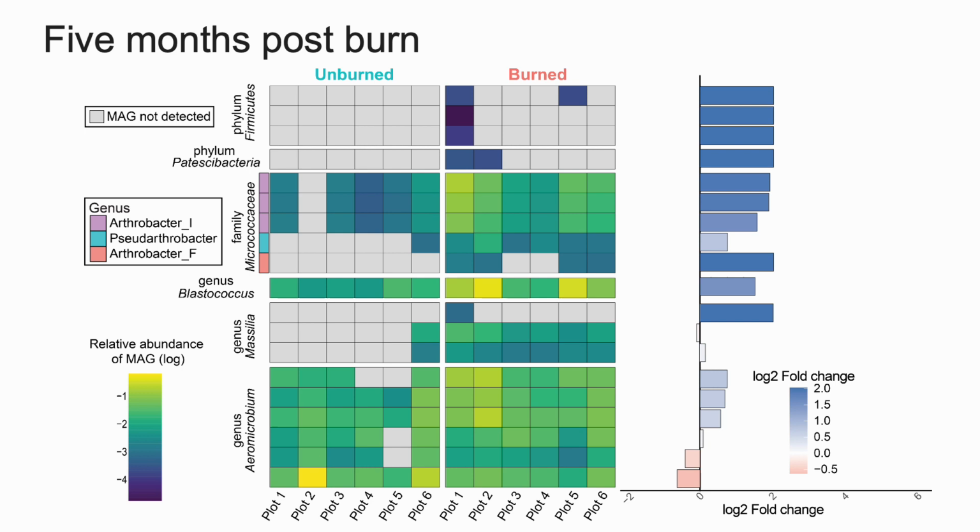Most of them are still increasing. However, if you look at the x-axis, the increase has reduced quite a bit compared to a week after the burn. This again hints at the point I made earlier: as we move from a week to 5 months post-burn, the microbial community is coming back together, and that's why the increase 5 months post-burn is not that much. So currently I'm doing comparative genomics to see which MAGs are increasing and why, and whether there are any special traits that we can use to detect what might cause an increase in certain MAGs post-fire.